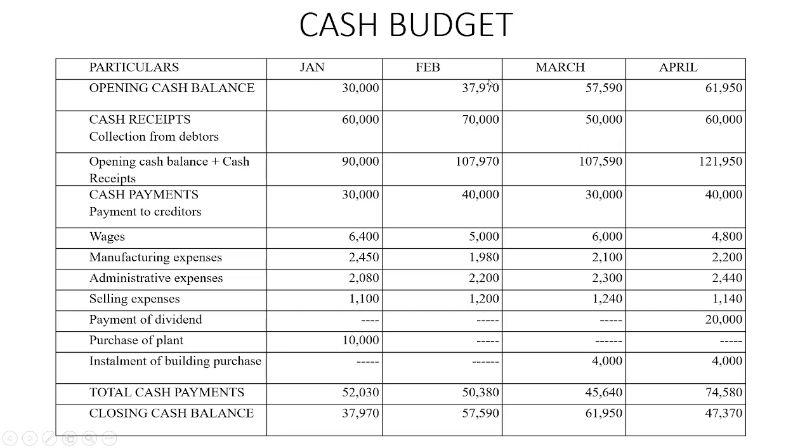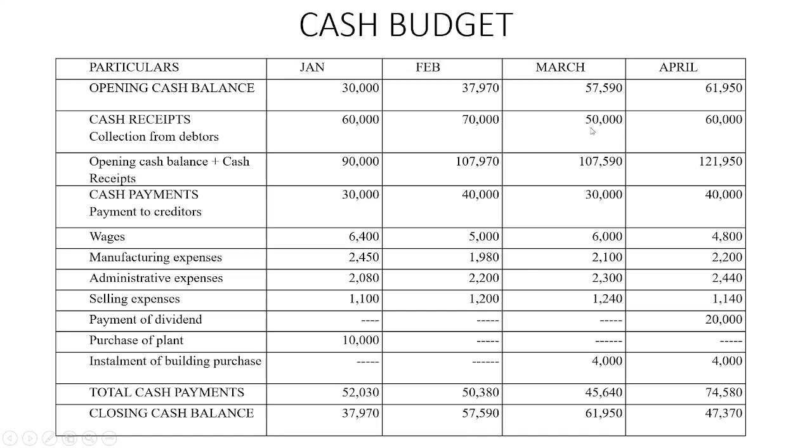This becomes the opening cash balance for the next month, that is February. Then we have cash receipts, that is collection from debtors 70,000. The total is 1,07,970. There are different cash payments. One is payment to creditors 40,000, wages, manufacturing expenses, administrative expenses and selling expenses, and other items are not there, so they are all blank. And then the total cash payments 50,380. Then find out the closing cash balance, which is 1,07,970 minus 50,380, which is equal to 57,590, which becomes the opening balance for the month of March.